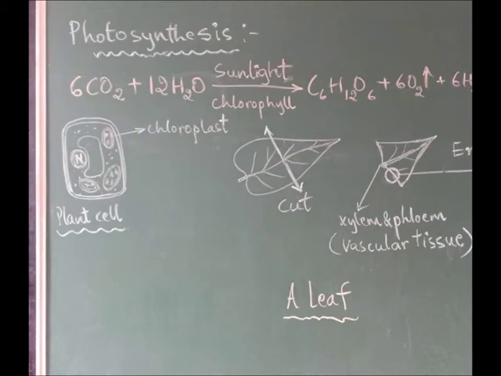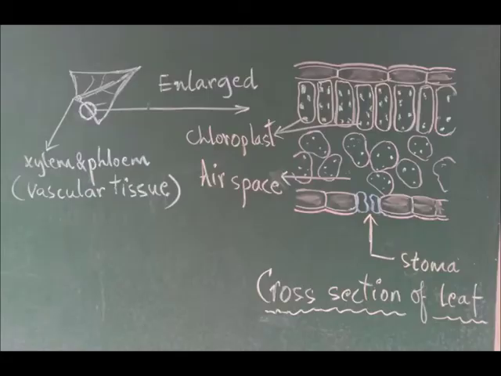They are the vascular tissue that transport materials. Xylem is transporting water and mineral salts from the root to the upper part, especially to the leaves, as water is one of the raw materials for the process. Phloem, of course, after the food is made, carries it to all the other parts of the plant body.